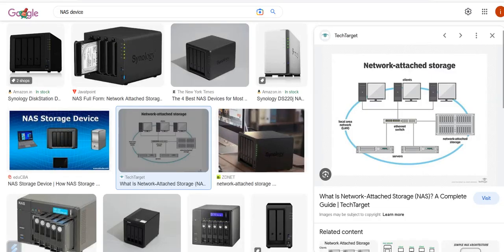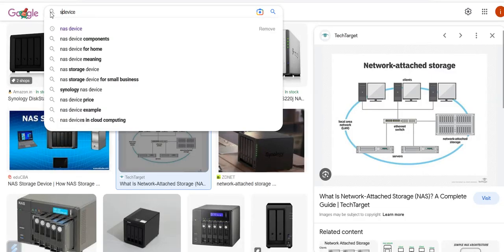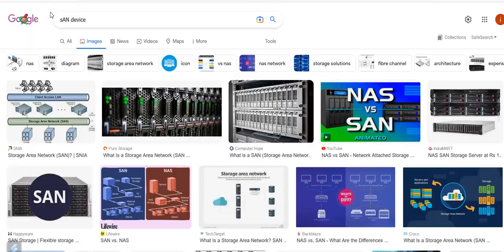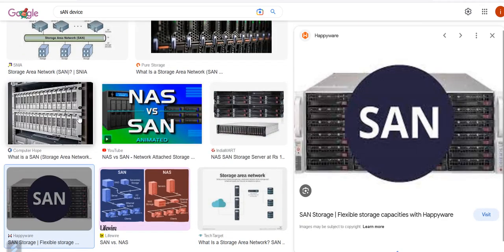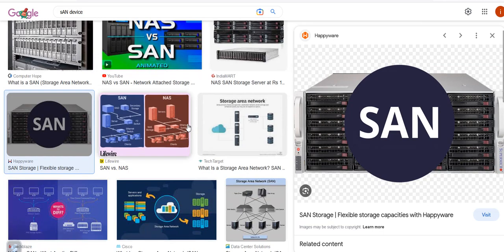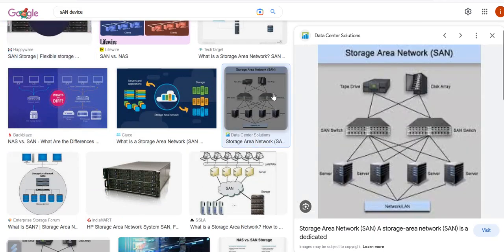Similarly, we will check the SAN device. This is the SAN part, the storage area network, which is in the data center. If you check how the SAN storage area network is connected, this is a SAN switch which we have. A disk array is there, a tape drive is also there. Here the servers are connected in the network LAN to a LAN switch, and through a SAN switch they are connected to a disk array.